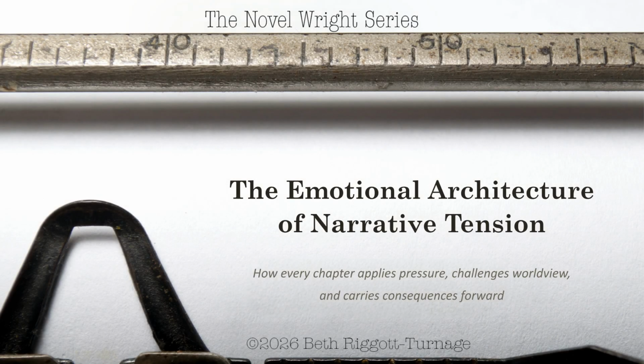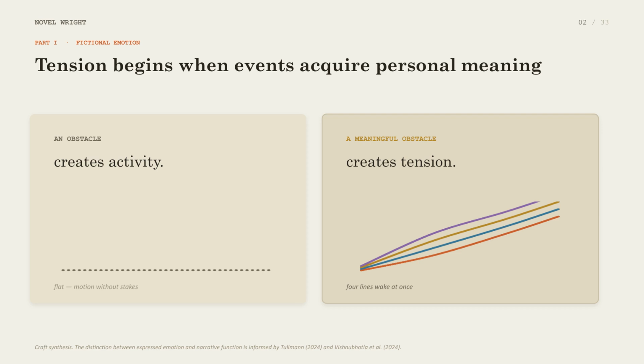Welcome to this video on the emotional architecture of narrative tension. We will explore how chapters apply pressure, challenge a character's worldview, and carry consequences forward. Tension begins when events acquire personal meaning. An obstacle creates activity, but a meaningful obstacle creates tension, the kind that keeps a reader turning pages.